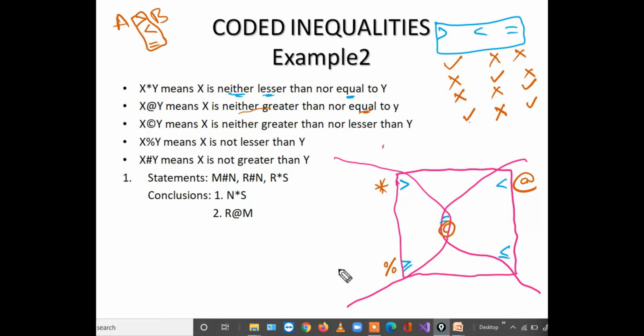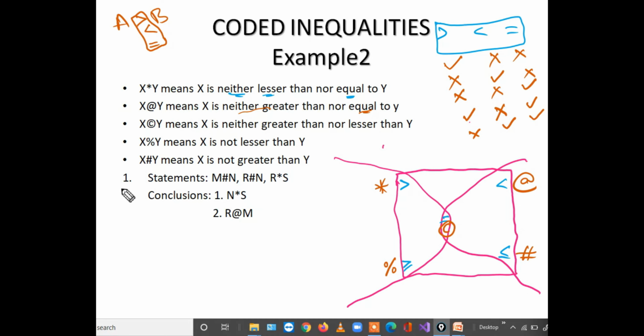Hash. Hash means not greater than. So it is not greater than. Means it can be smaller or equal. Means less than or equal to. So hash means less than or equal to. So this is the decoded form of given symbols. So here we are decoding the symbols only. We are not decoding the statements and conclusions. Directly we are answering. Okay.